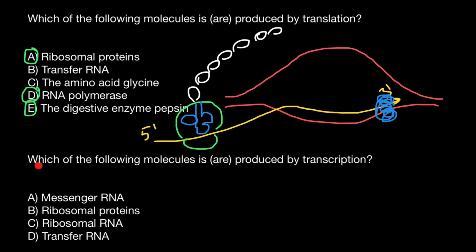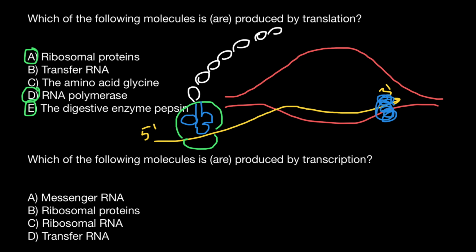And second question: which of the following molecules is or are produced by transcription? Again, transcription is the process of RNA production, not necessarily messenger RNA. As you see, it can be tRNA, it can be scaffold RNA, and even some RNA can function as an enzyme, having enzymatic function or signal function. Also, some of the RNAs that are never translated into a polypeptide chain may have regulatory function. So let's check the list.